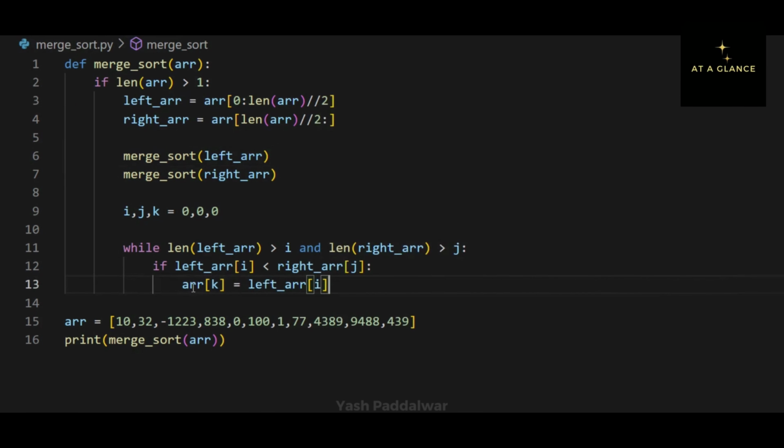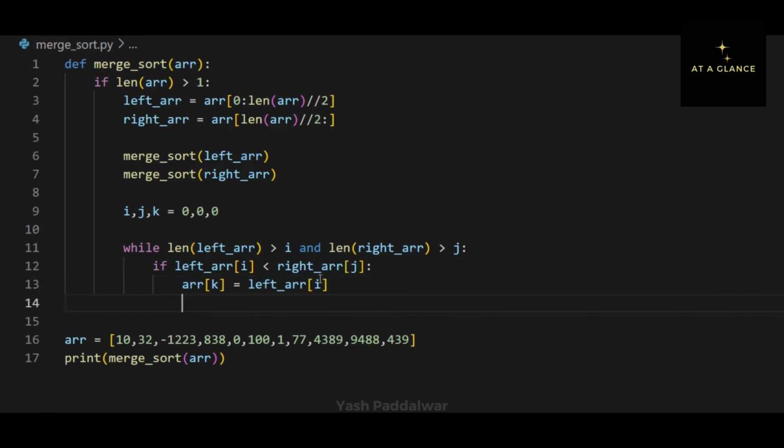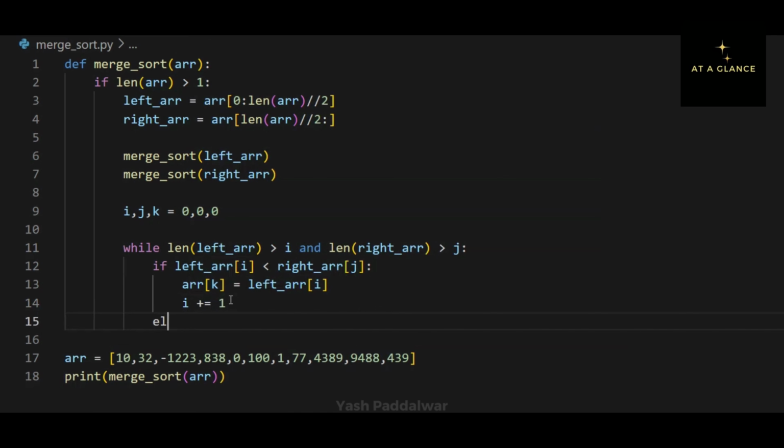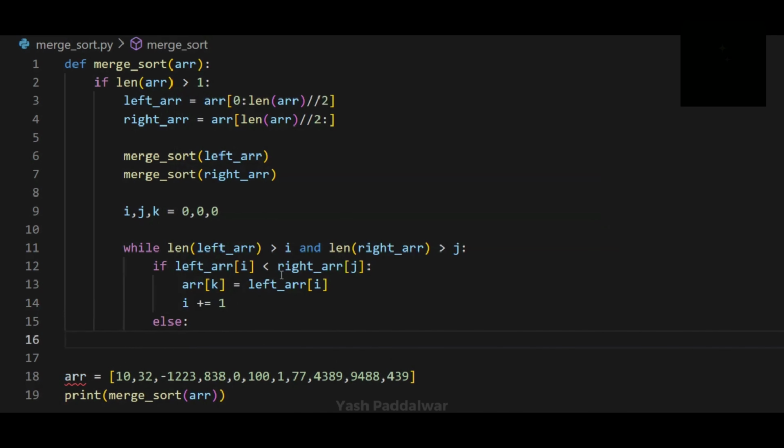So whichever will be the least, we will fix it in the array of kth position, that means the current element of the original array. So if the element from the left array is lesser, then I will put it in the kth position of the original array. And then after putting it, I will increment the counter of I.